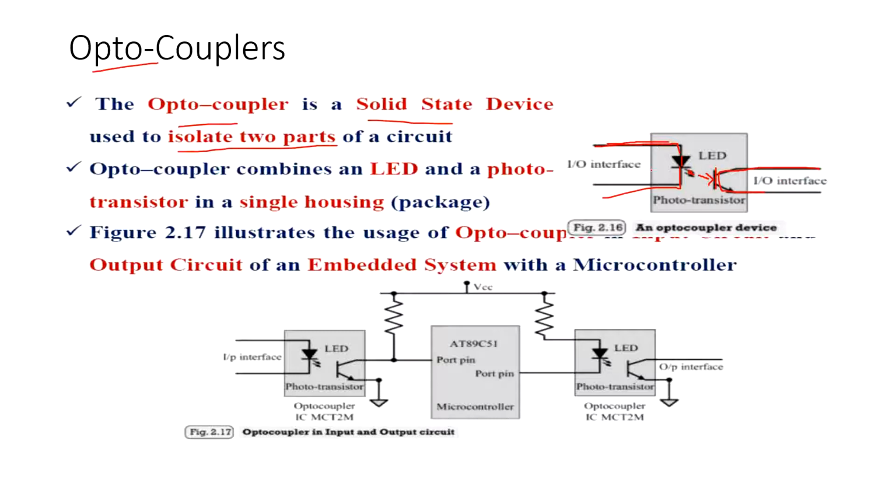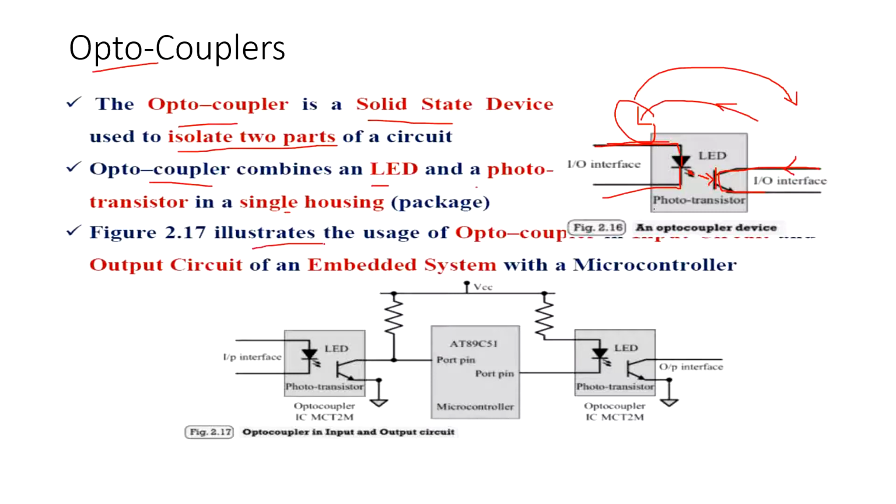This overall concept is nothing but an optocoupler. What is the use of an optocoupler? It is used to prevent the flow back of current. That means the current should not flow from the output to the input device. If the current flows from output to input device, the input gets destroyed. Current should only flow from input to output. So optocouplers are normally used for isolation. An optocoupler combines an LED and a phototransistor in a single housing.